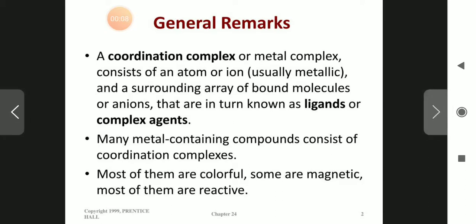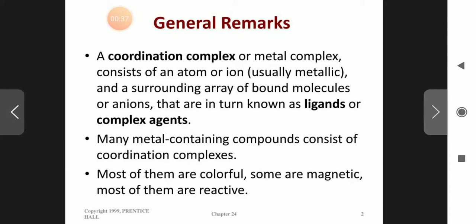A coordination complex or metal complex consists of an atom or an ion and a surrounding array of bound molecules or anions, known as ligands or complexing agents. It means in a coordination complex we have two things. One is the central atom or ion, which will accept electrons, and the other is an atom or group of atoms which will donate electrons. They are called ligands.